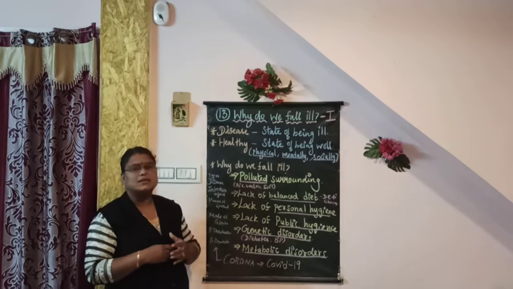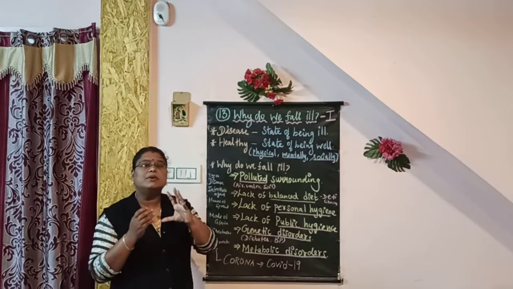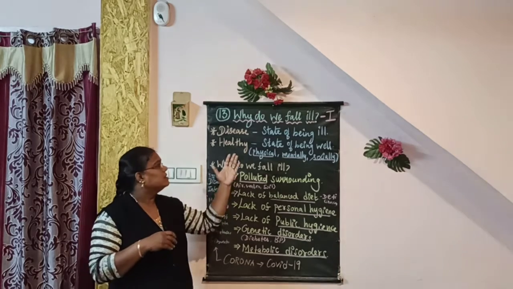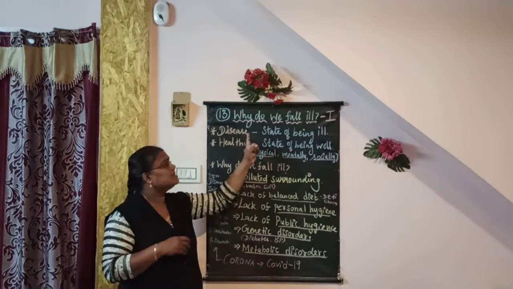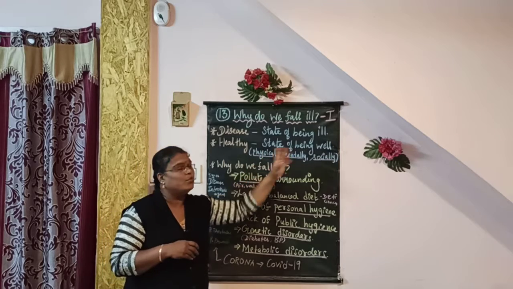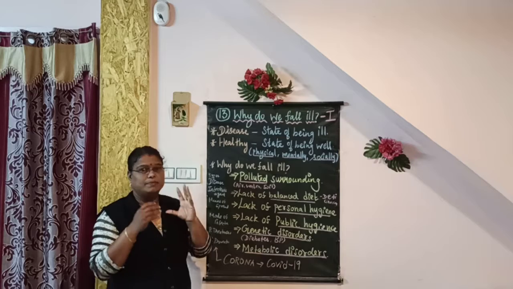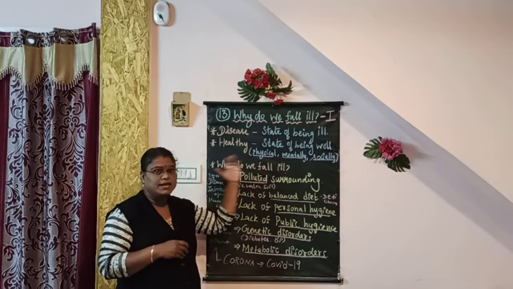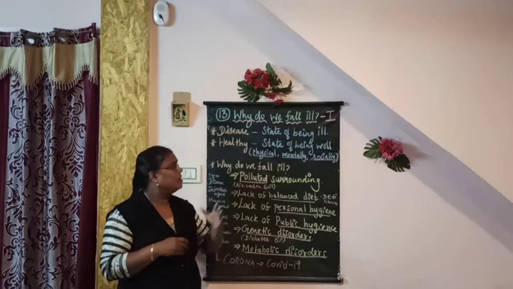And what is the state of being healthy? When the person is said to be healthy. So healthy is state of being well. Disease is state of being ill. Healthy state is state of being well. The person is said to be healthy when the person is physically well, mentally well and socially well.